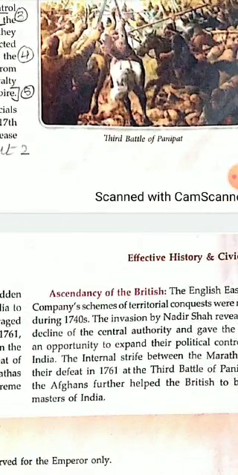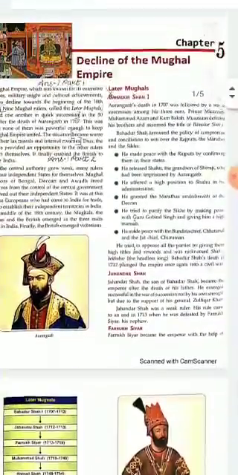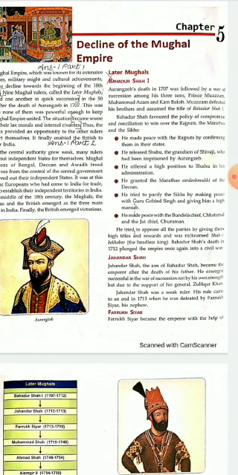So these were the reasons which led to the decline of the Mughal empire in India. So we have completed this chapter. This chapter was all about the causes, the reasons for the decline of the Mughal empire.